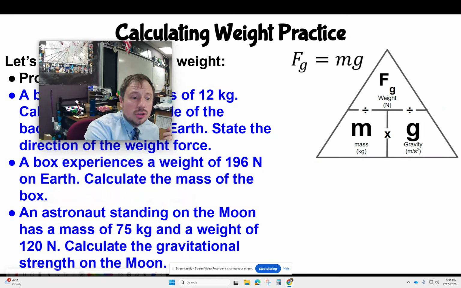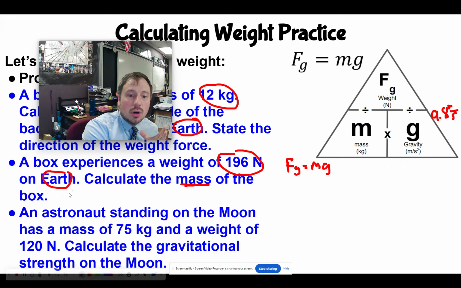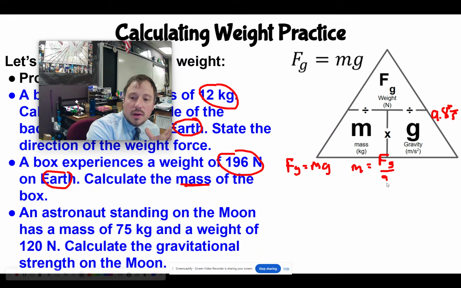Now, let's do number 2. I want to know the mass now. I know the weight, and I know it's on Earth, so that's my gravitational strength. So what you do is you cover up mass, and the equation to find the mass equals the weight, which is the force of gravity, divided by that gravitational strength.